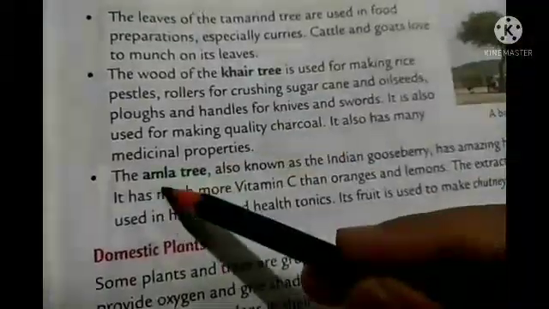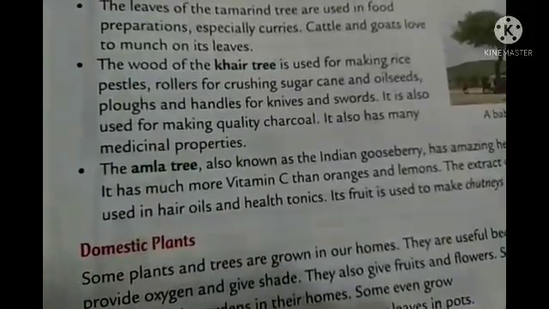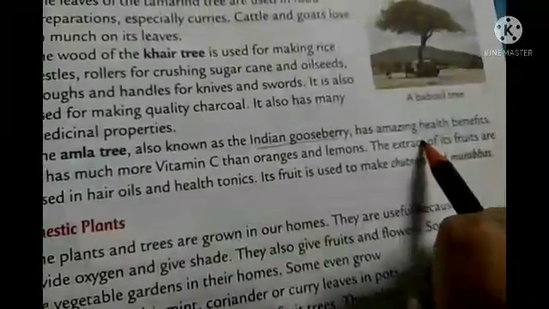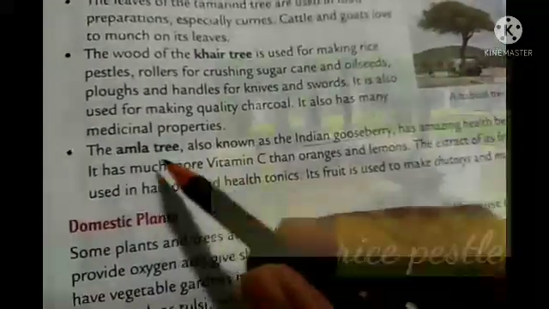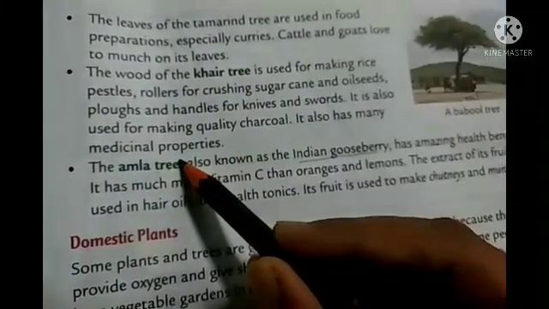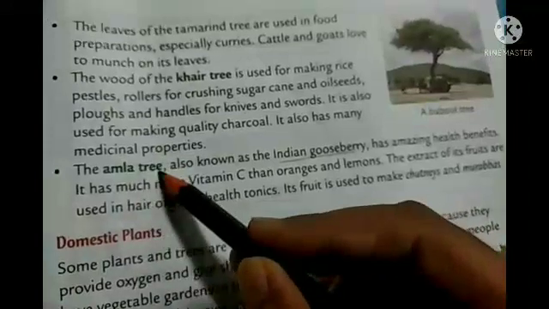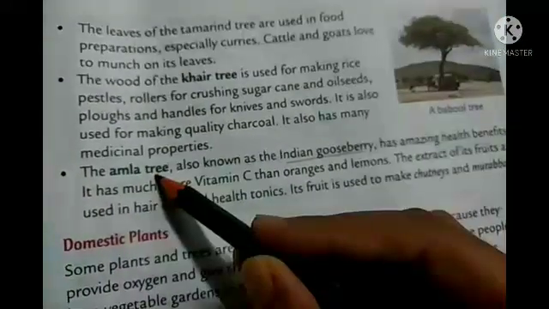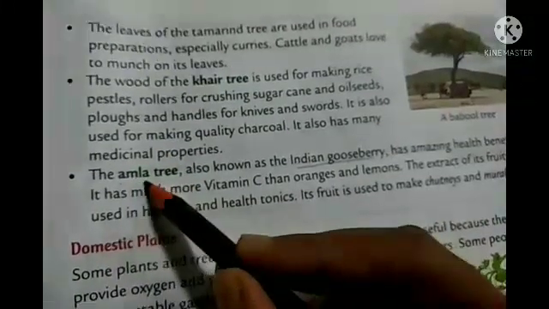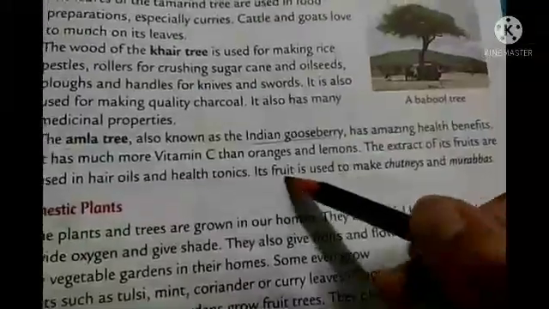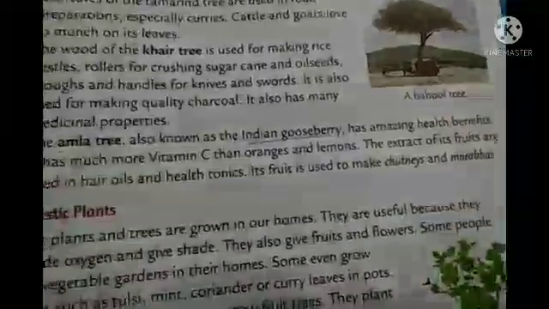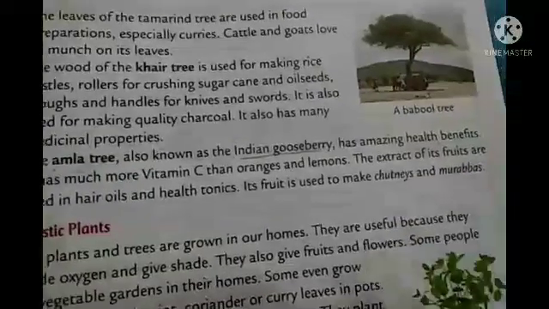And also the next point is the tamarind tree. Tamarind tree, especially for making food, we use tamarind. And about the khaya tree, that is also used for making handles of knives or swords. Okay, then about the amla tree, this is also called Indian gooseberry, and it is rich in vitamin C, which is very very important for our body. And they are also used for making hair oils and health tonics, and also for making chutney and murabbas.